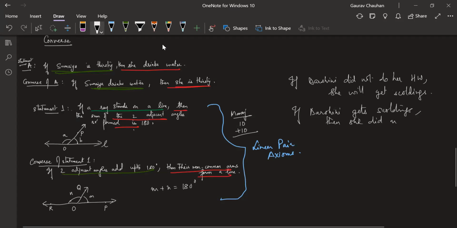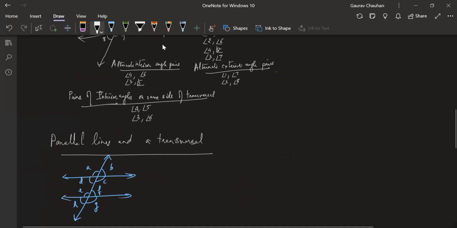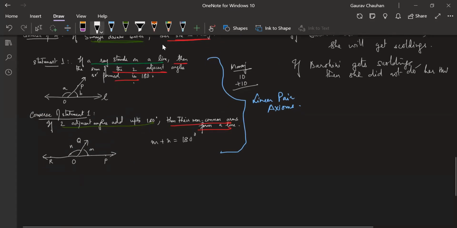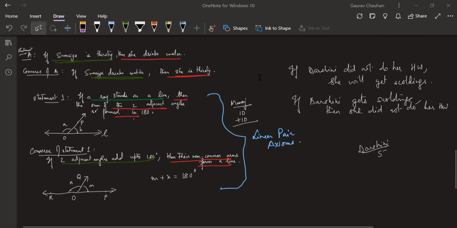Perfect, Darshini. The way you have written the converse is absolutely correct, okay? I'm going to give you 5 points for that. But Darshini, I want you to think, do these statements mean the same? Yes, sir. Really, Darshini? First statement is telling,